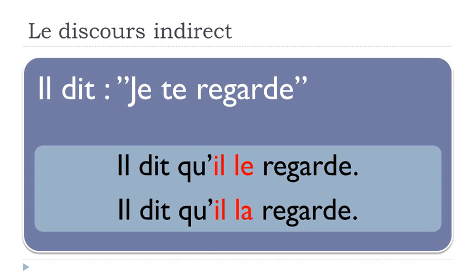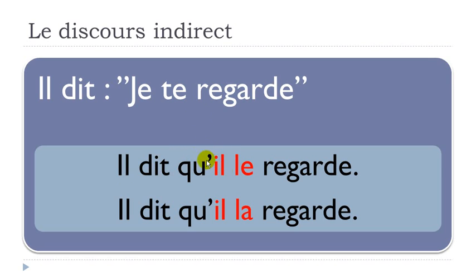It's quite interesting because in that case, if you've got the sentence just like that, without any previous information, whether this te is for a boy or a girl, then it can be quite tricky because we don't really know, and we'll have two options. The first one, il dit qu'il.